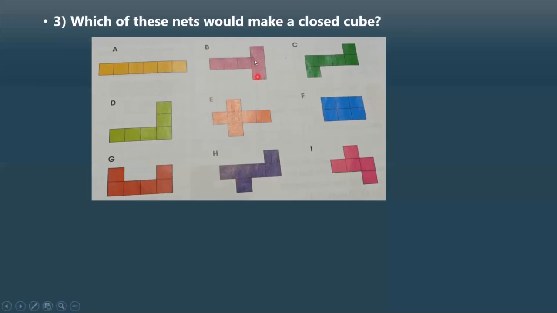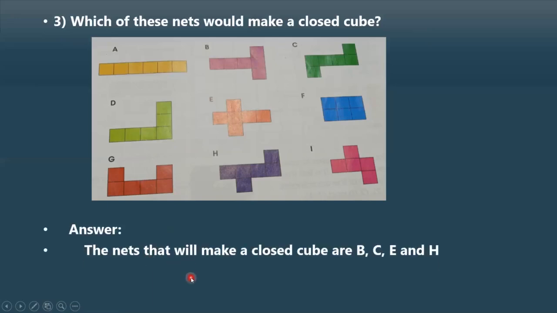Right now, by looking also, we can find out which nets give a closed cube. The nets that will make a closed cube are B, this one, C, this one, E, this one, and H, this one. You can make all these nets using a paper.